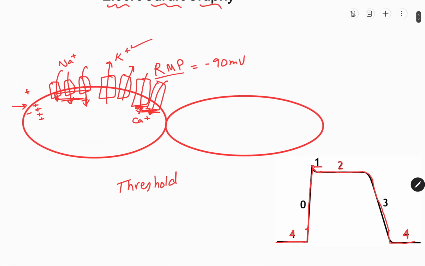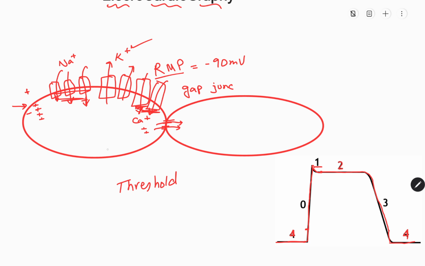Okay, this is happening inside the myocardium, but at the same time there are some channels present. These are the electrical windows known as gap junctions. So what do gap junctions do? They actually provide a way for these positive ions to move inside the next cell.